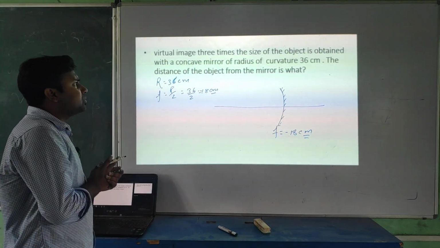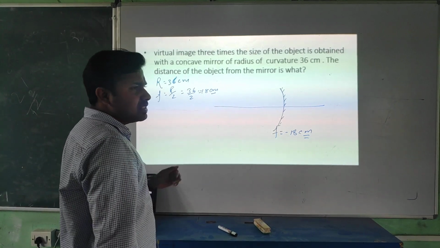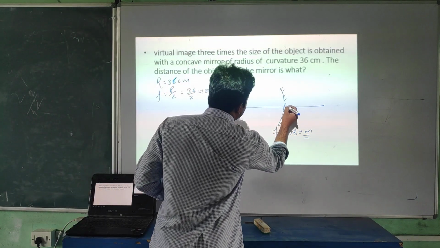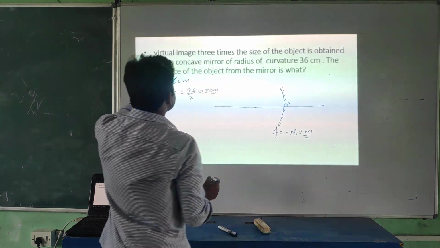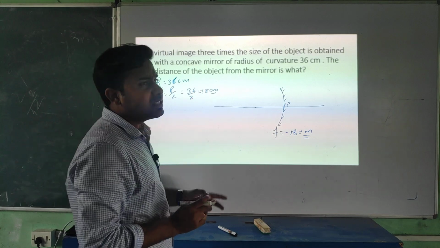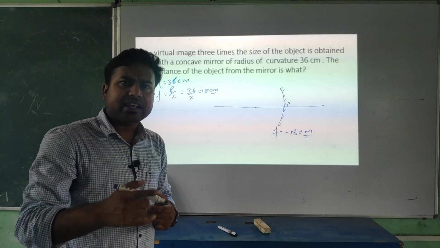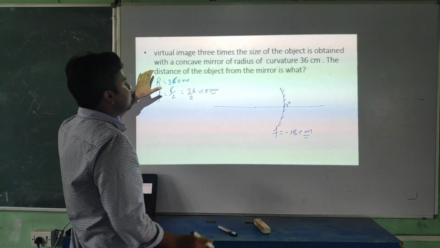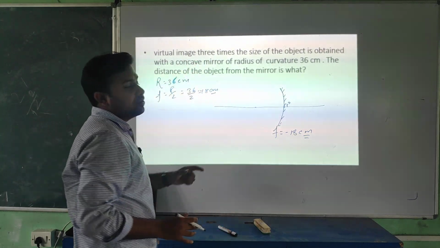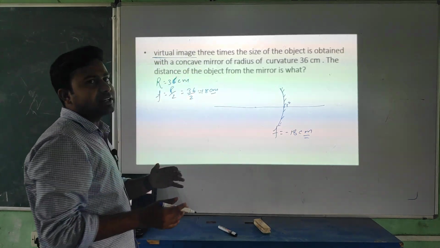You have to find the distance of the object from the mirror. This is the mirror, so from the pole you have to find it. Look at this: a 3 times bigger image is forming. In which cases? There are 2 cases here. I am solving 1 case, and for the other case I will draw a ray diagram and you can solve. They are not commenting on anything else, because they are saying virtual image. This word is very important. Now the real case is removed.